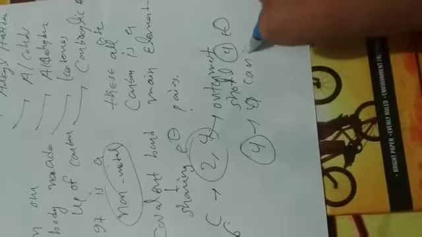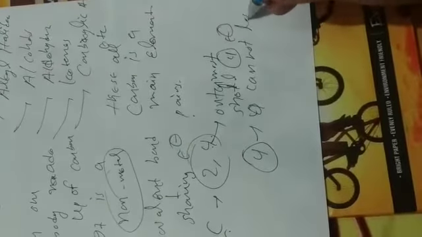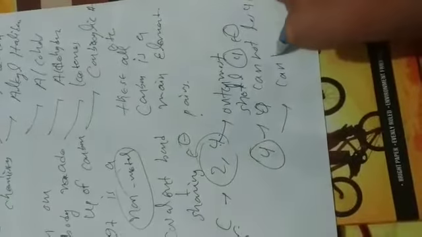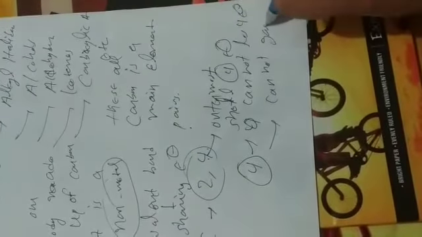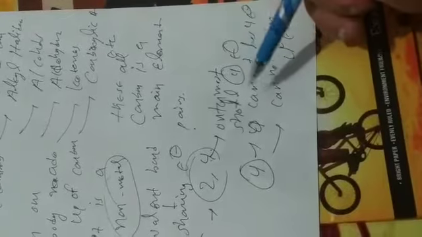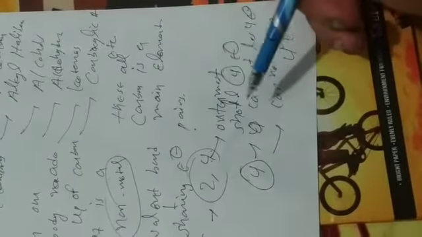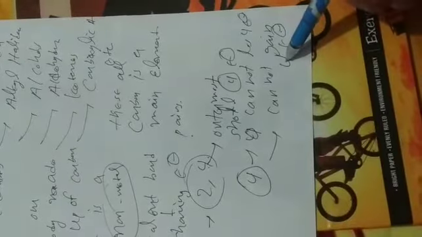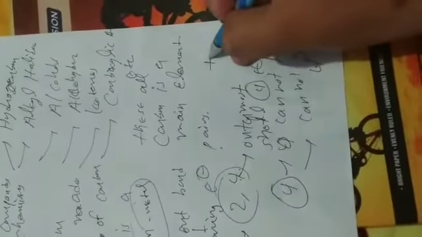So in this case, carbon cannot lose 4 electrons and cannot gain 4 electrons. Why? A high amount of energy is required to remove 4 electrons, and the C atom is a very small atom.